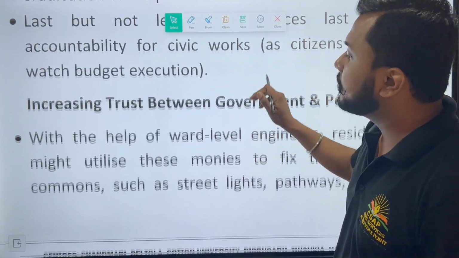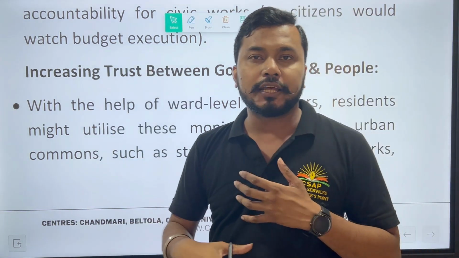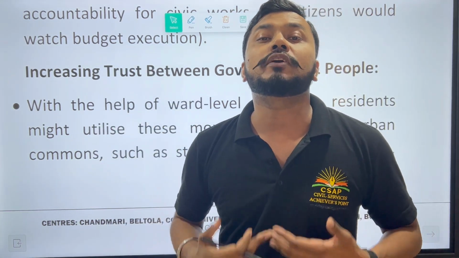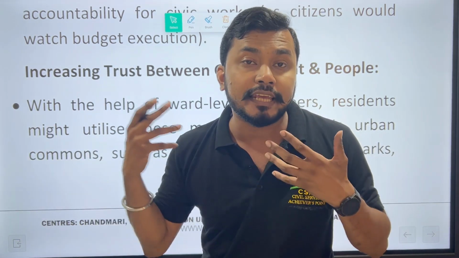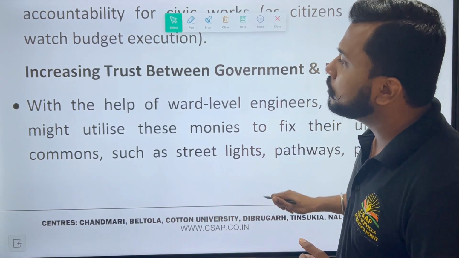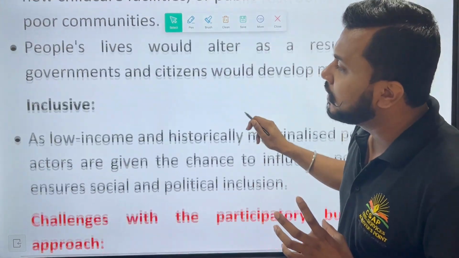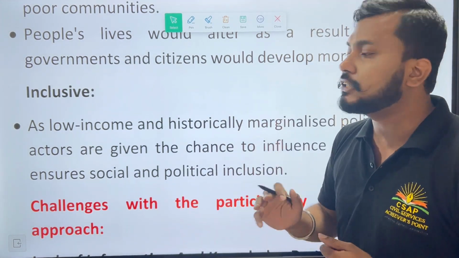Okay, so first, increasing trust between government and people. When people's participation is higher, if the government listens to what people say and builds something, then obviously people's confidence level increases with respect to the government which they are basically claiming. Okay, so this mainly comes to budget and participatory budgeting. And obviously this is inclusive because it is going across sections of communities and societies.